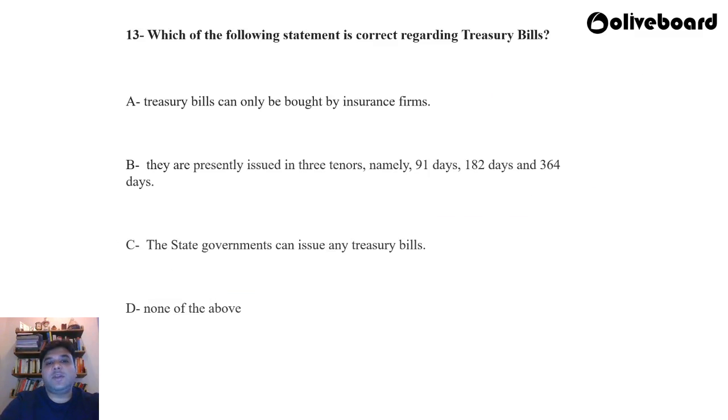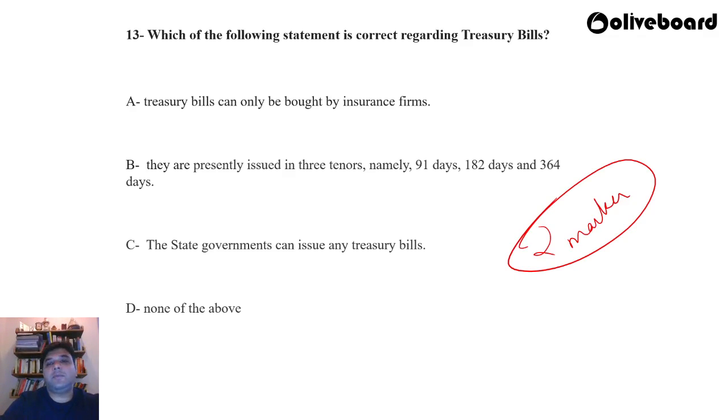A, treasury bills can only be bought by insurance firms. B, they are presently issued in three tenors, namely 91 days, 182 days and 364 days. C, the state governments can issue any treasury bills. D, none of the above. Again, this question is a little bit on the tougher side, so I would classify it as a 2 marker.